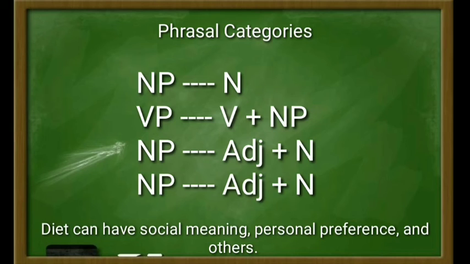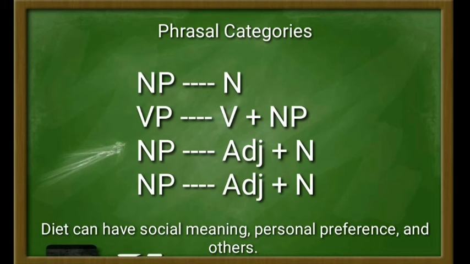The noun phrase here is the word diet, and the diet here is the word noun, and the verb phrase here starts from the word can have, social meaning, personal preference, and others. The phrase can have is a verb, and then the phrase, for example, social meaning, personal preference, and others, is a noun phrase.